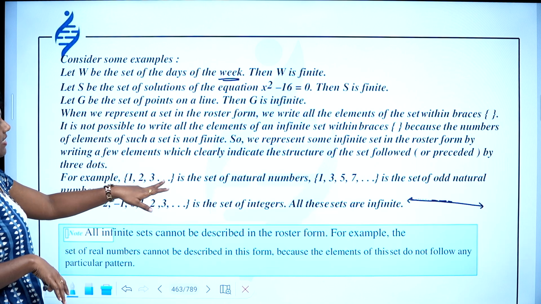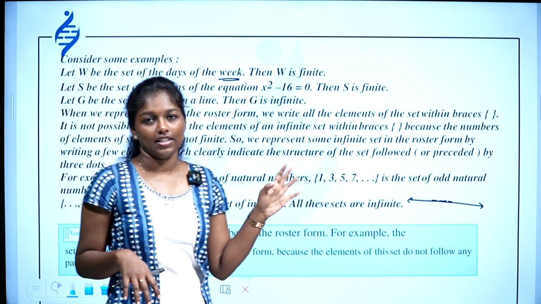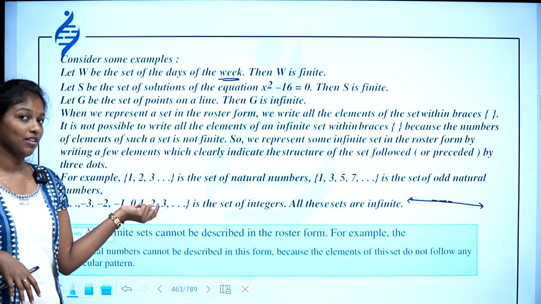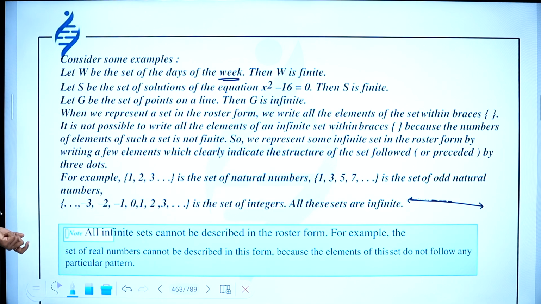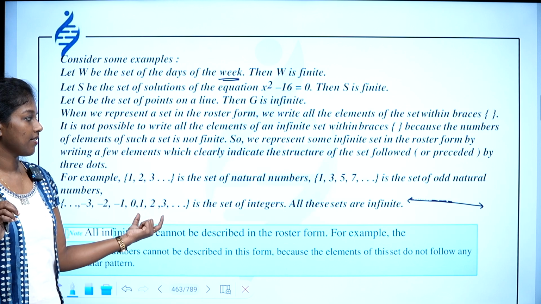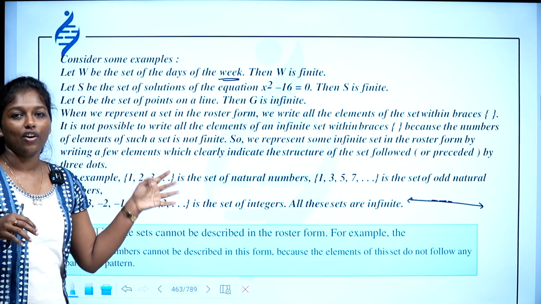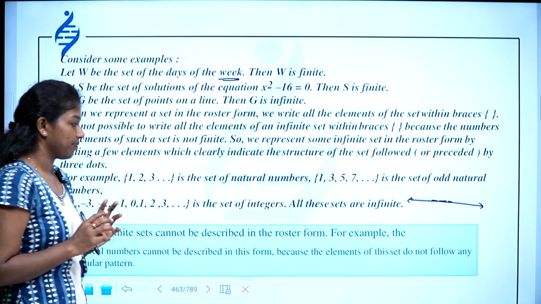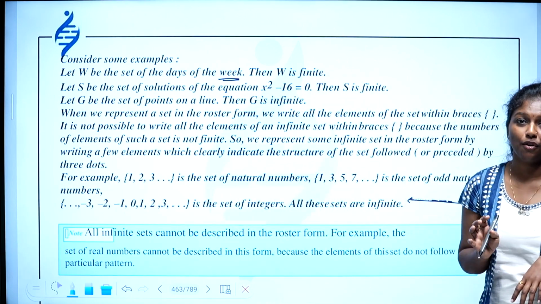1, 2, 3, etc. is the set of natural numbers. 1, 3, 5, 7, etc. is the set of odd natural numbers. So we represent these infinite sets in this manner. We use 3 dots to show they continue infinitely. Then this is the set of integers. The set of integers, natural numbers, and odd natural numbers are all examples of infinite sets. Not all infinite sets can be represented in roster form.